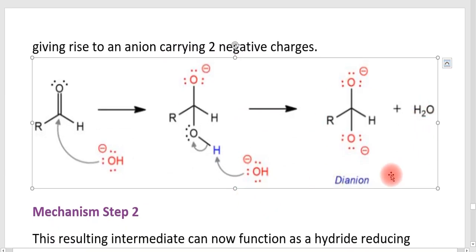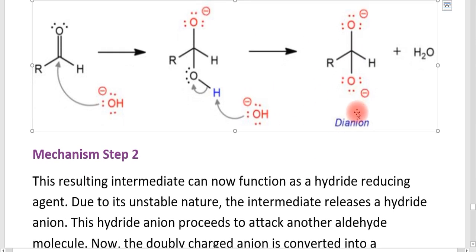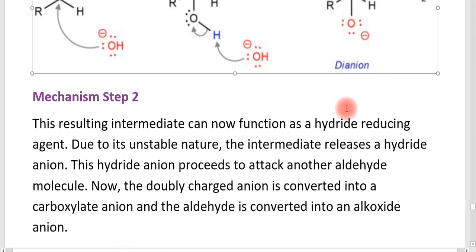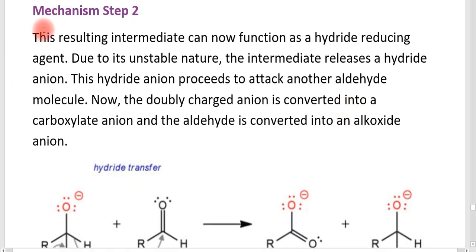This is a dianion carrying two negative charges. The nucleophile attacks the electrophilic carbon and forms a product, and after that the nucleophile attacks again and the dianion is formed. This dianion is an intermediate, and it functions as a hydride reducing agent. This dianion is unstable, and it acts as a hydride reducing agent, and it proceeds to the next step. You can see we can go through the second step. So this is the second step.